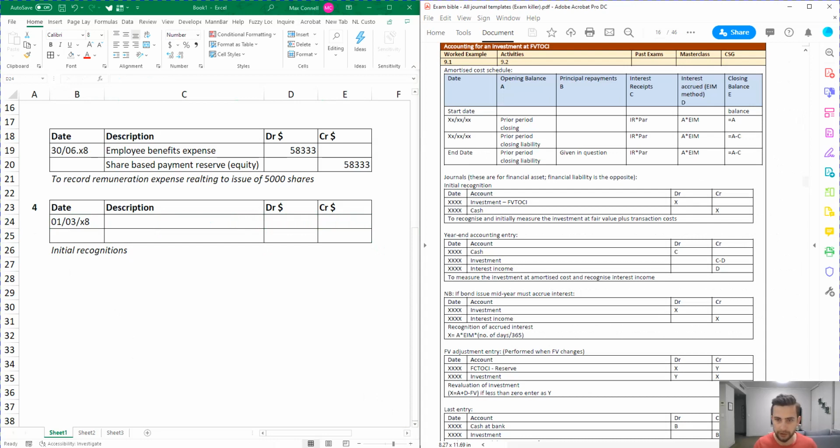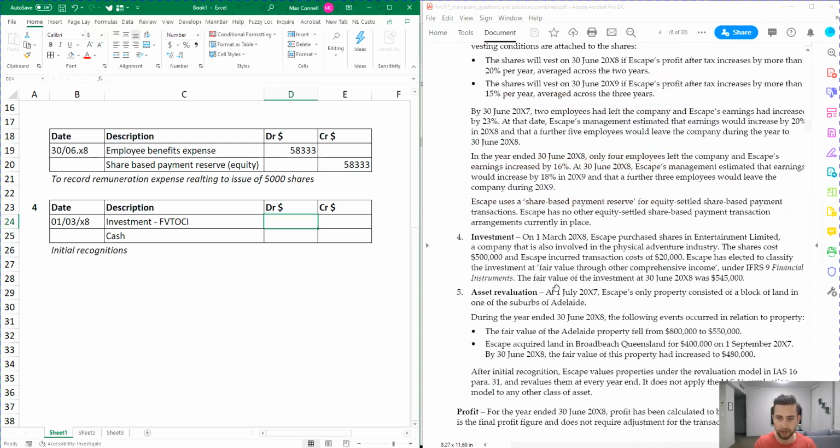Okay, so what we need to do is go investment, fair value, other comprehensive income, and then the other side is going to be cash. Let me just confirm that's right when I read the question. It says down here to initially measure the investment at fair value plus transaction cost. So we need to actually recognize it with transaction costs included.